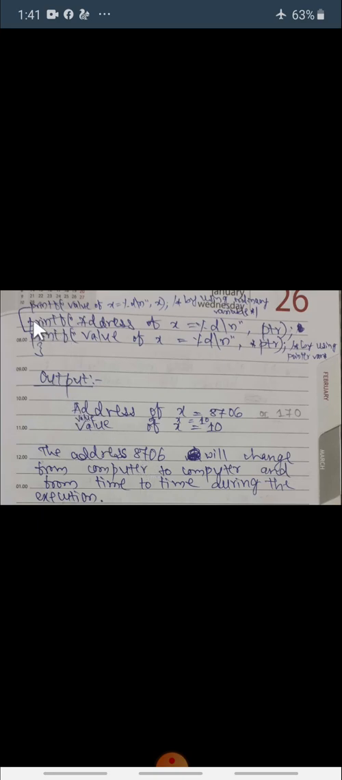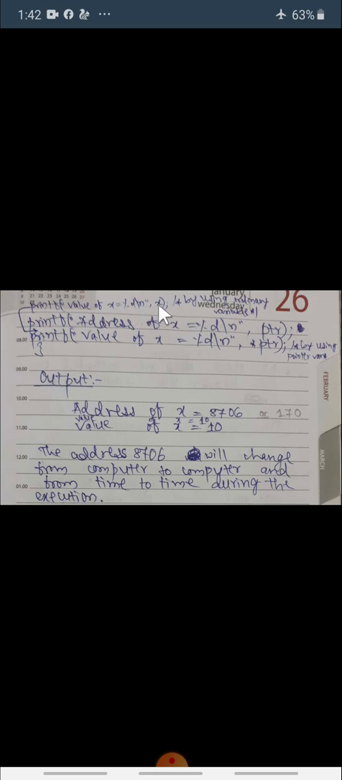Okay. printf("address of x is equal to %d"), and that %d is nothing but ptr. As I already told, ptr is holding or storing the address of the variable x. So after that printf("value of x is equal to %d"). This %d is nothing but x.